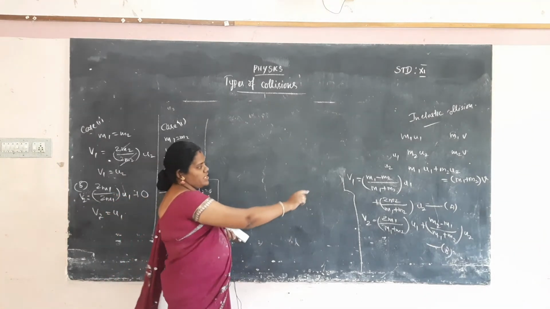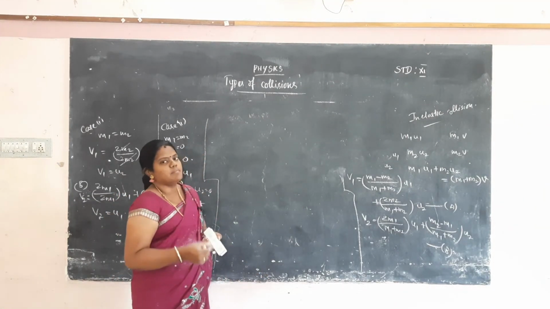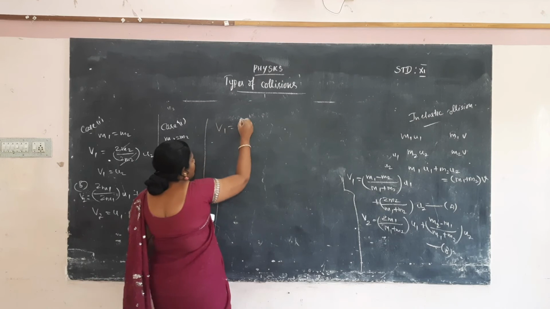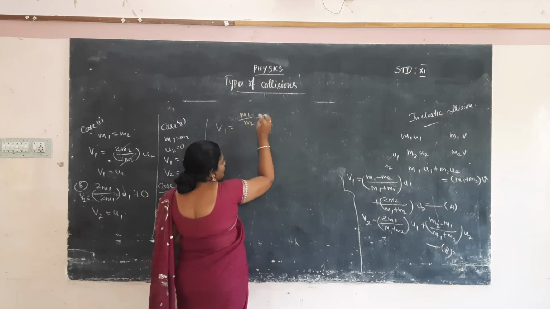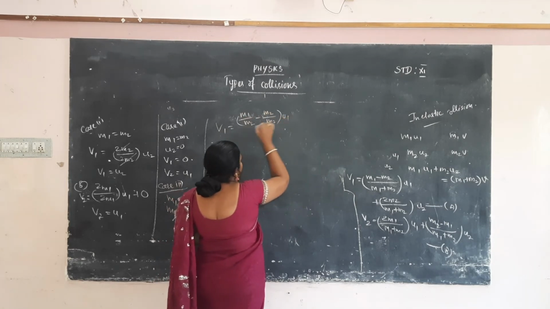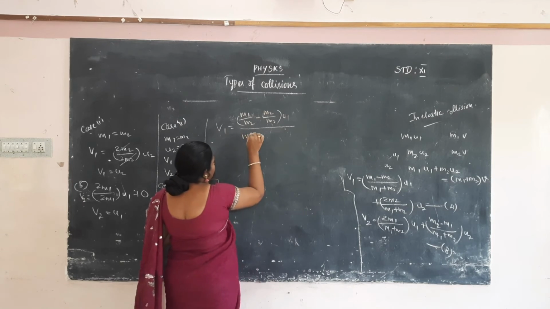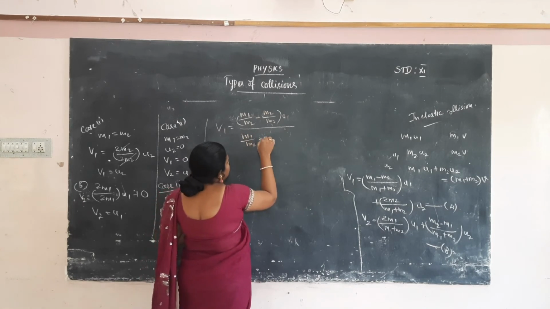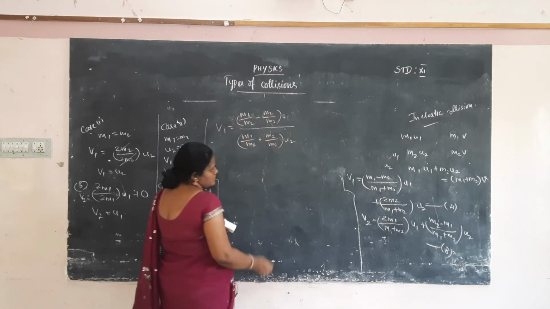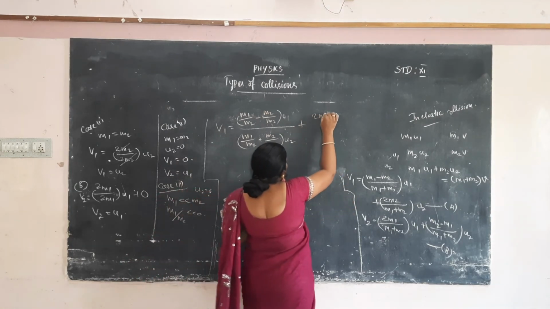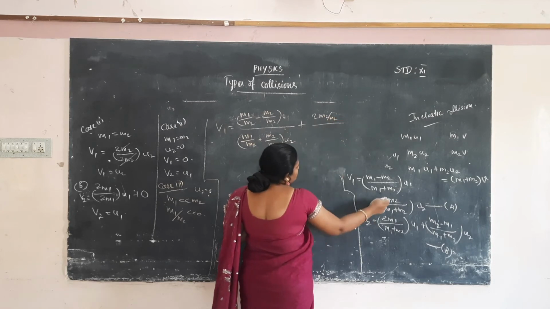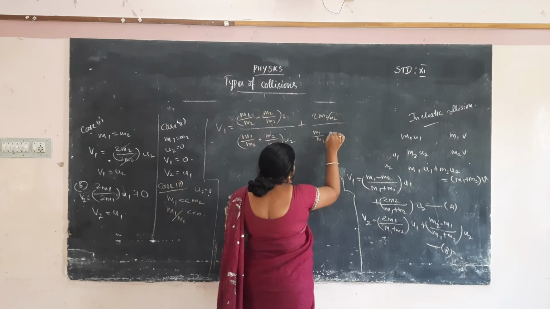So we have to consider equation A, and in equation A, each term will be divided by M2. V1 is equal to the first term M1 by M2 minus M2 by M2 into U1, by M1 by M2 plus M2 by M2 into U2. Okay, this is the first term. And the second term, 2M2 will be divided by M2: 2M2 by M2, and M1 by M2 plus M2 by M2.